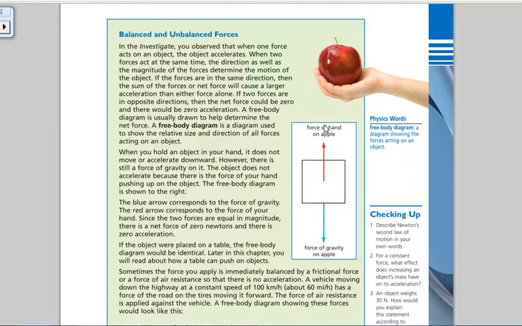Now, if this person was holding 100 pounds, maybe they can't provide the same force that gravity is pulling down with, and so the weight will start to accelerate downward. On the contrary, if you're pushing up with a greater force than gravity is pulling down, then the weight will accelerate upward.